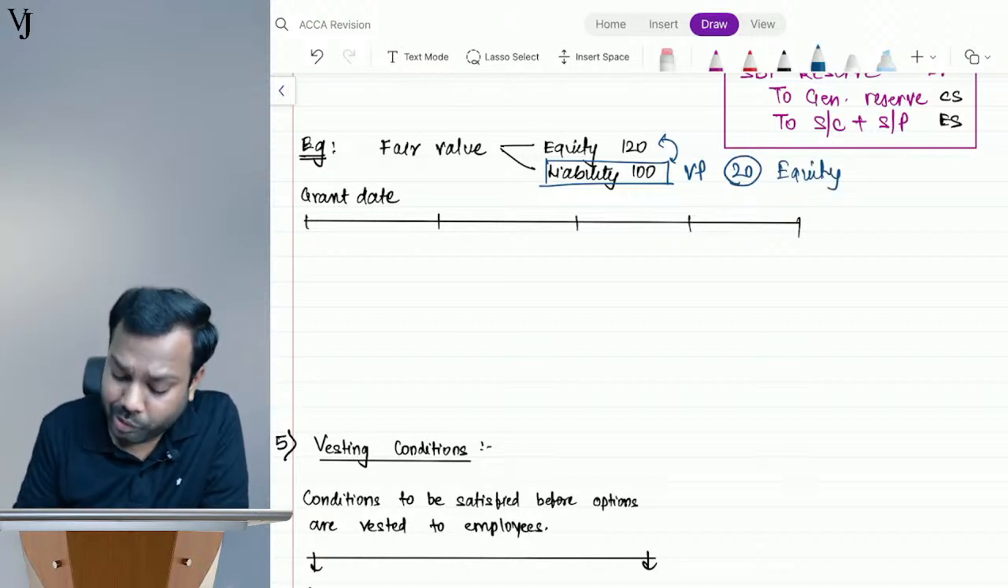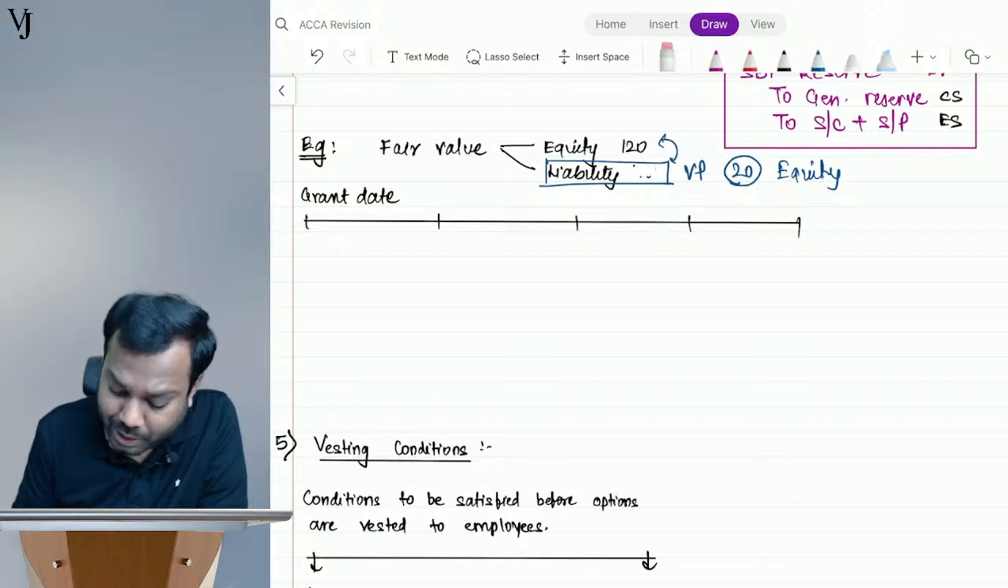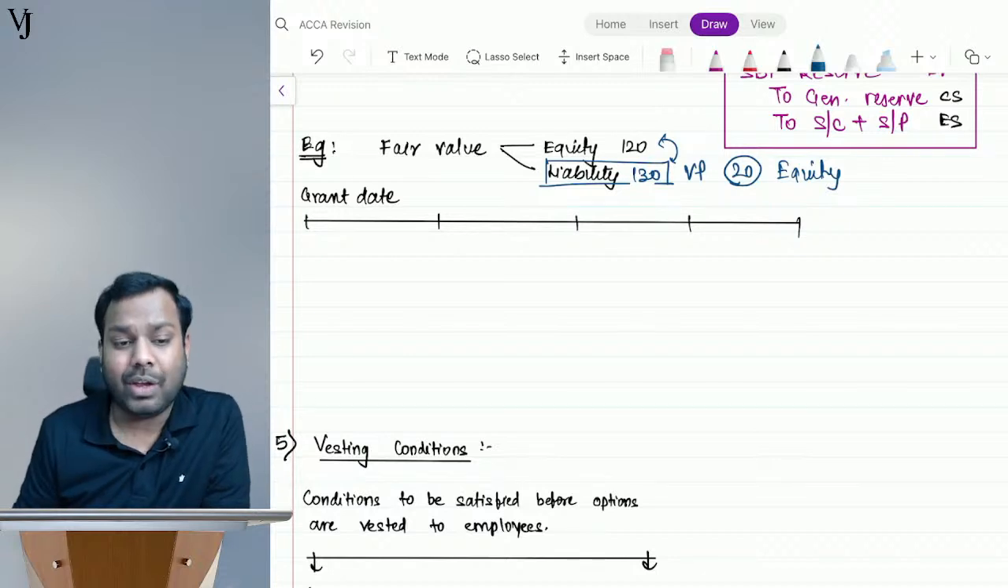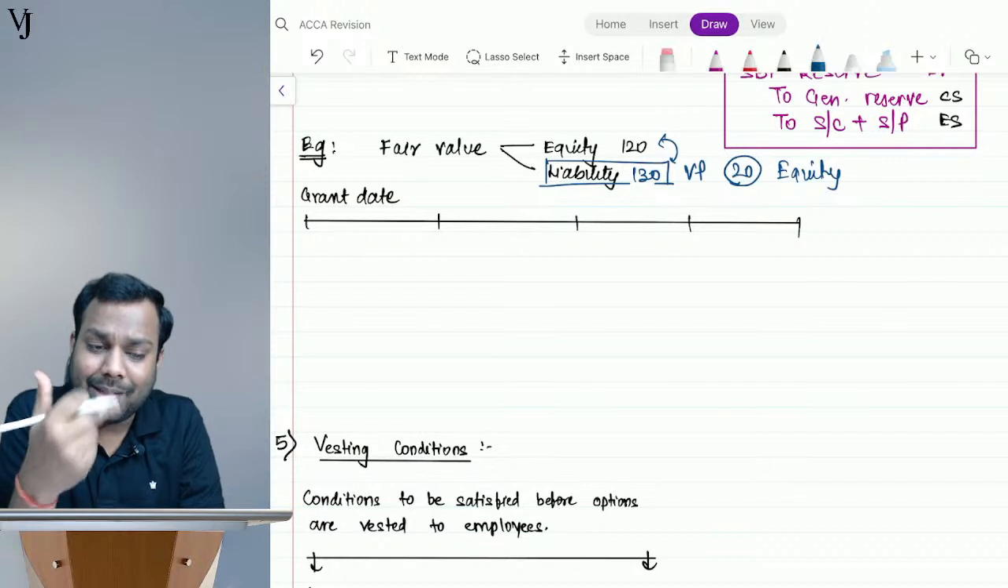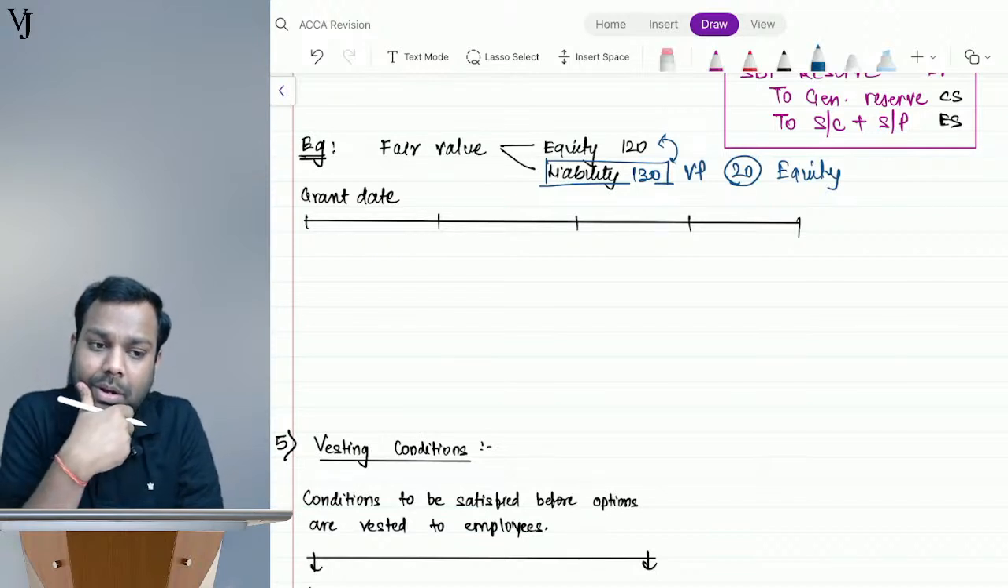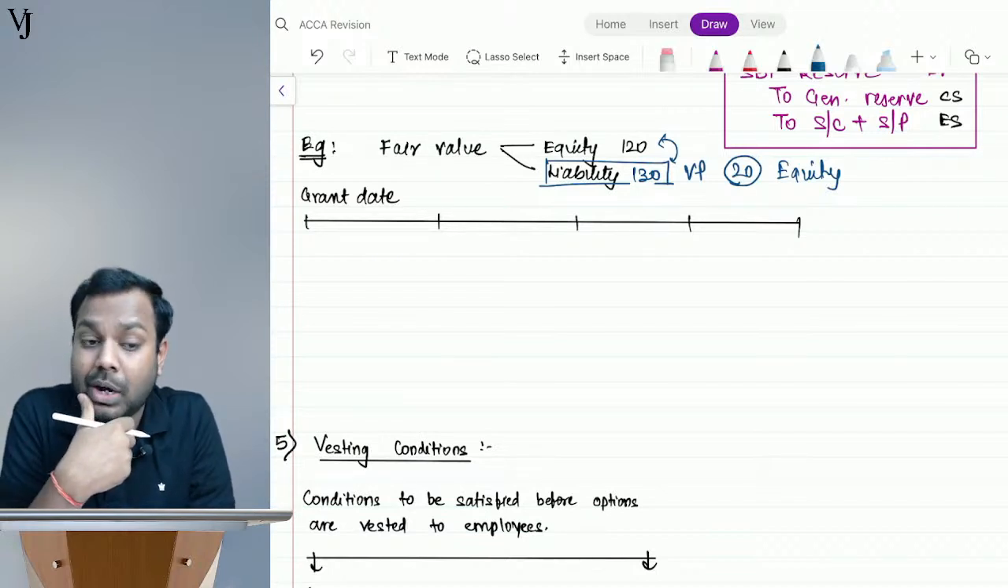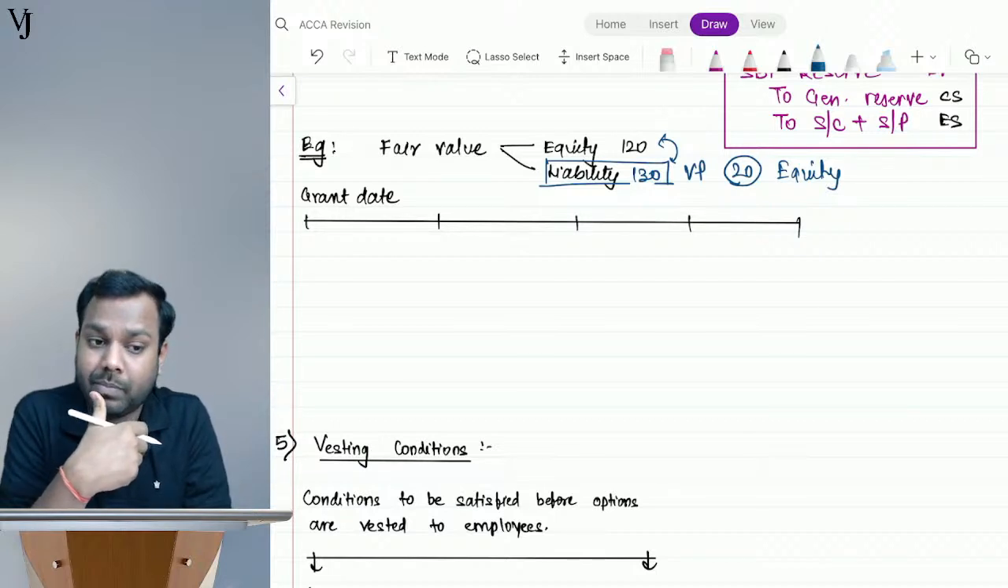But now suppose this liability is 130. Had this liability been 130, will we recognize any equity? Tell me. Can I say my equity is negative 10? No, I cannot say that.